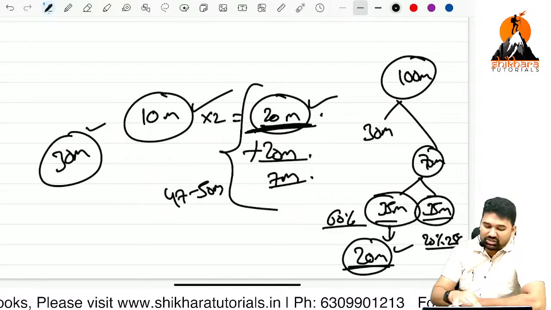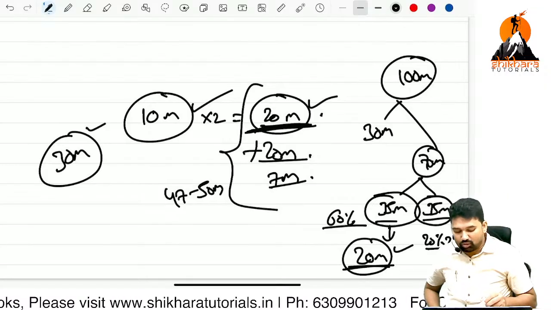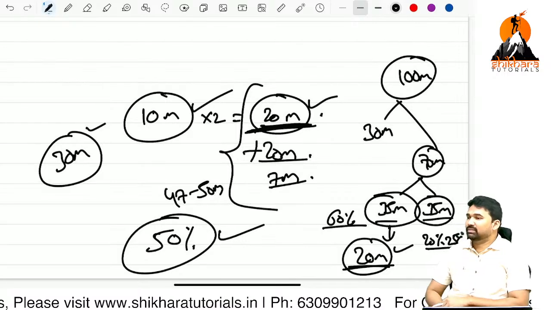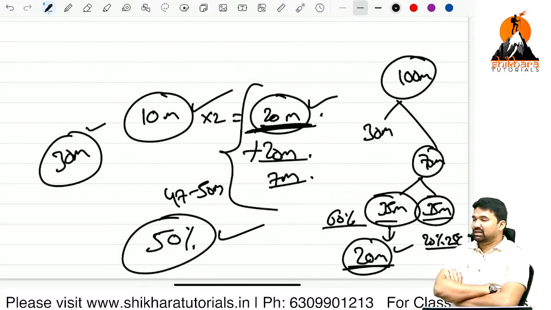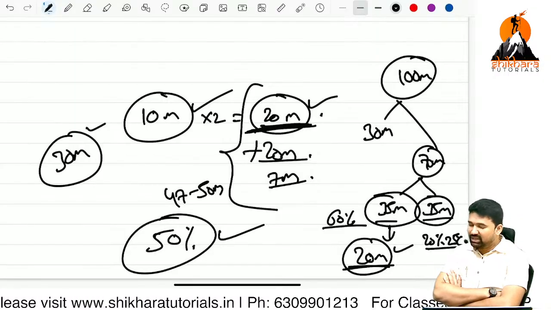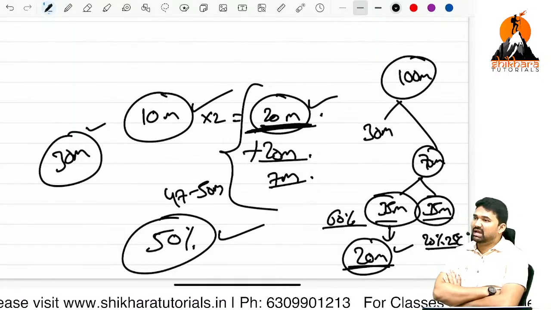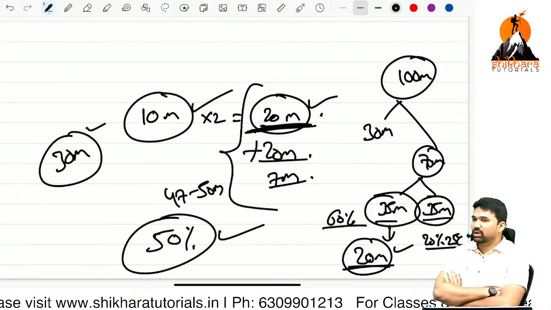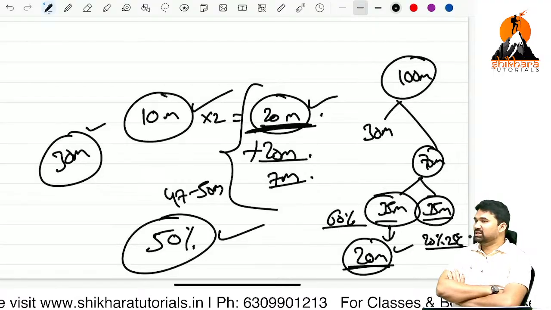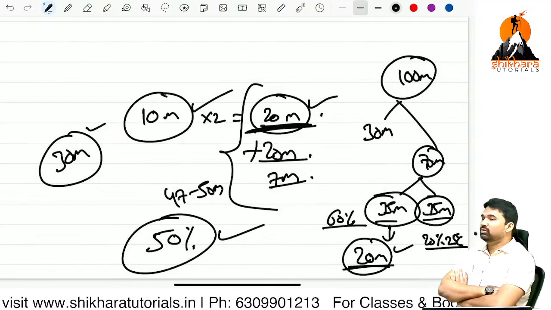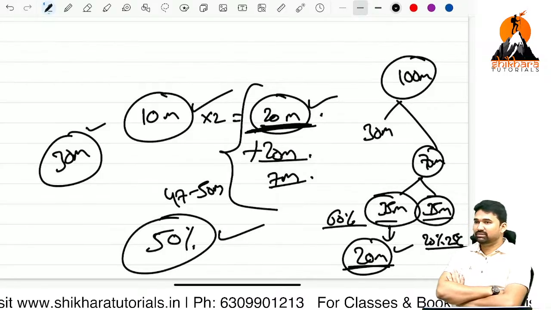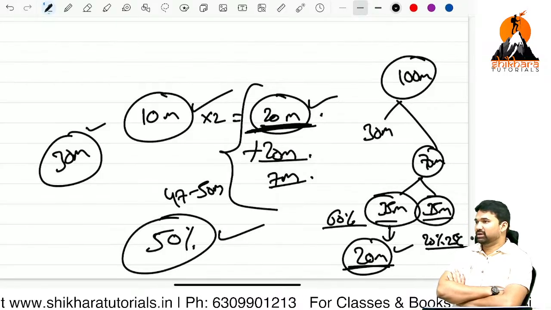So what is your preparation extent? For how much percentage have you effectively prepared for that exam? 50%. The remaining 50%, you know the concepts. I am not saying that you can leave that remaining 50% and forget about all those concepts. No. If you have the basic idea and clarity with respect to the remaining 50%, you can easily score 47 to 50 marks in the upcoming examinations. This is smart work.